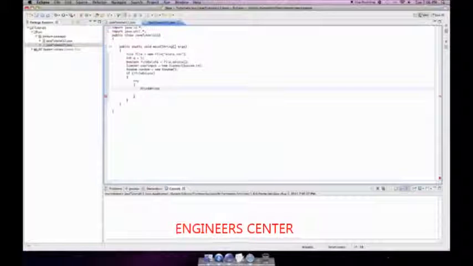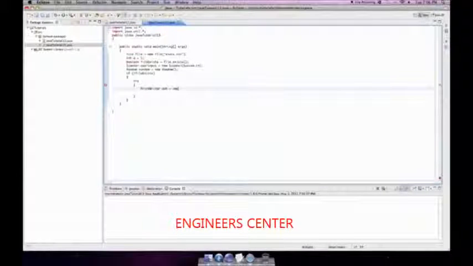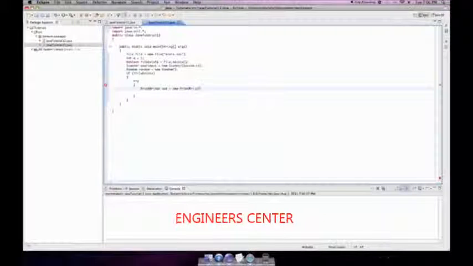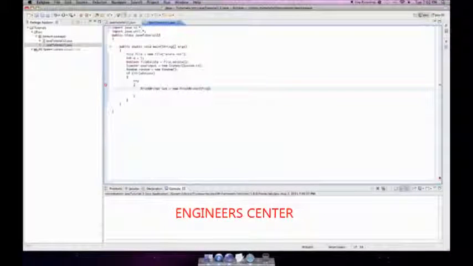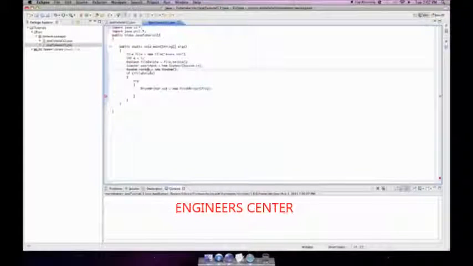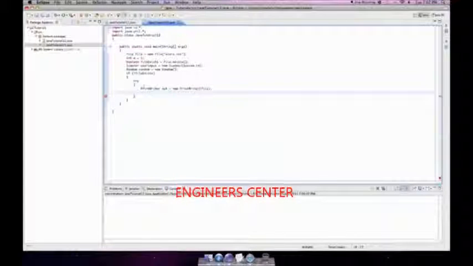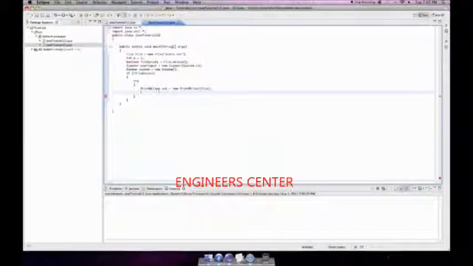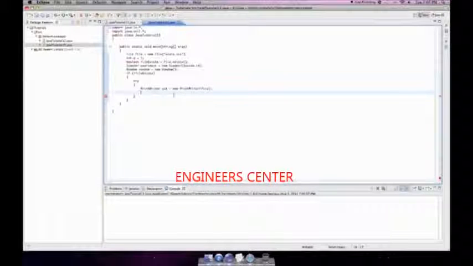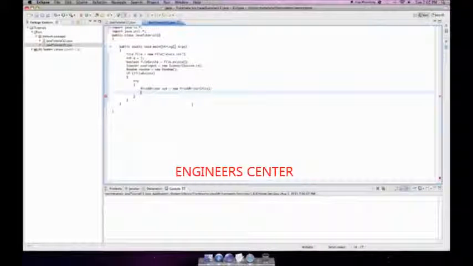PrintWriter out equals new PrintWriter file. I'm curious to see if this works. And it does. Okay, so we don't need that extra defining the file object, but you can, in fact. You can if that makes you feel better, or if that helps you to see what's going on there, but you don't have to. That's a good thing to note. I wasn't sure if that would work or not, so I'm glad it does.